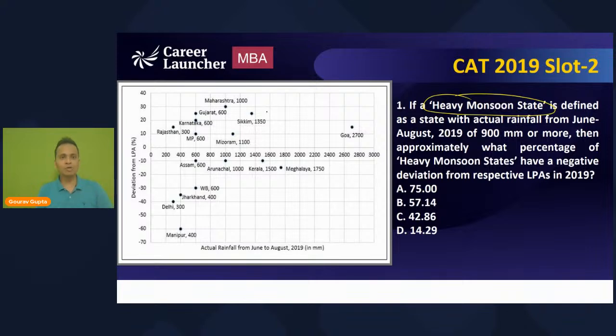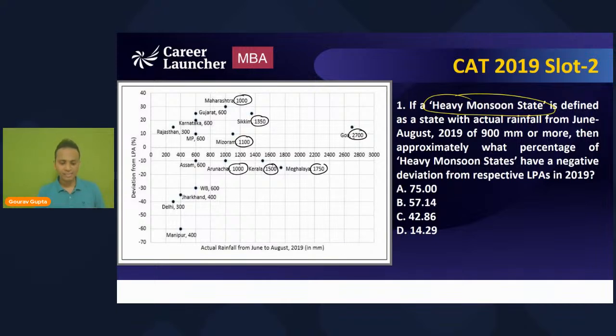Now I am doing it. All of you be with me. First of all, it is Maharashtra with 1000. Sikkim 1350, Mizoram 1100, Arunachal 1000, Kerala, Meghalaya, Goa. So 1, 2, 3, 4, 5, 6, 7.